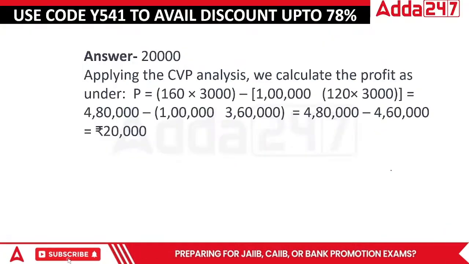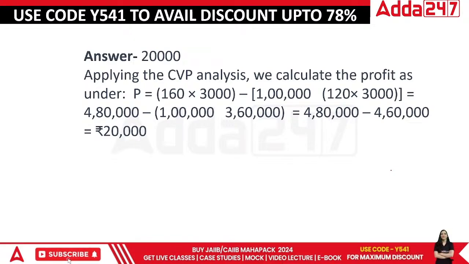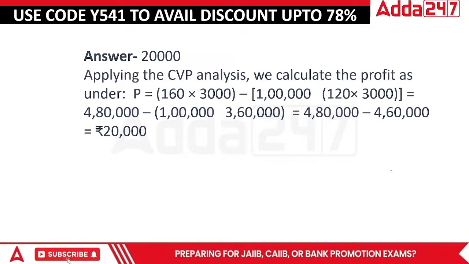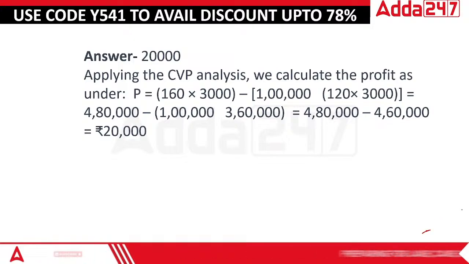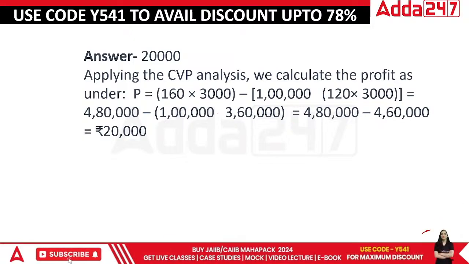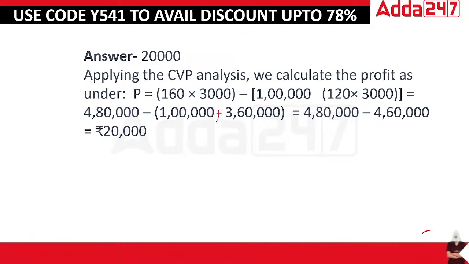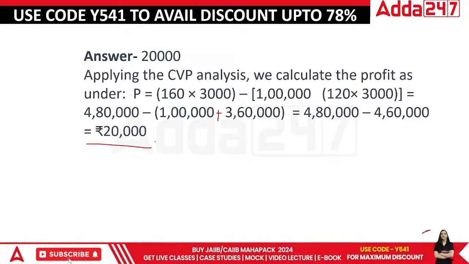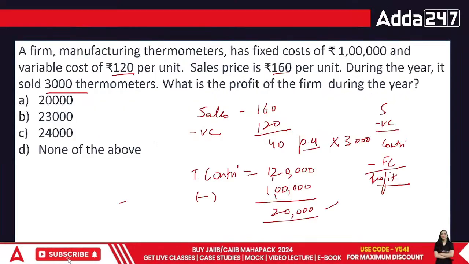The answer is this. P is equal to 160 multiplied by 3000. And see, they have used the 3000 figure. I used that particular thing by the end. I didn't want to do a lot of work, and I was clear about that. So in this case, the answer comes out to be 480,000 minus 420,000. This is such a difficult method. This is from the book itself. I've given the particular solution they have given. Don't go for this. Always go for this.